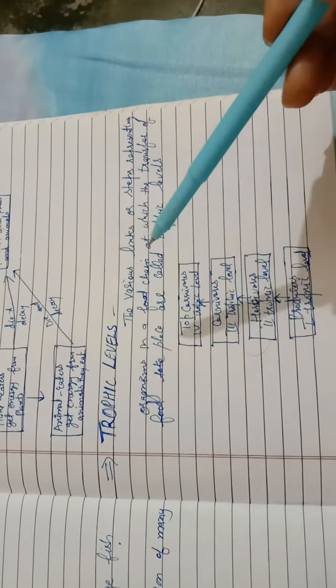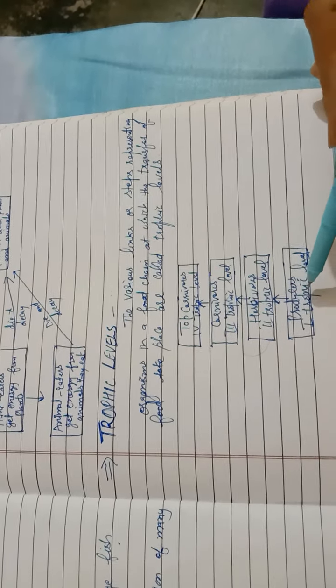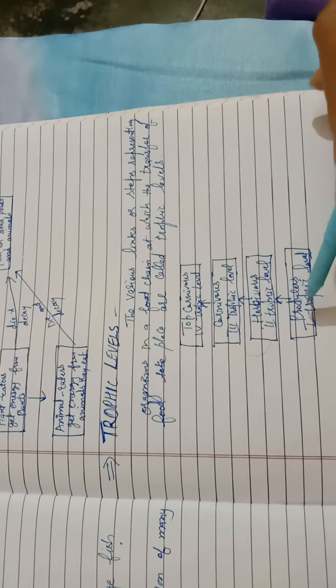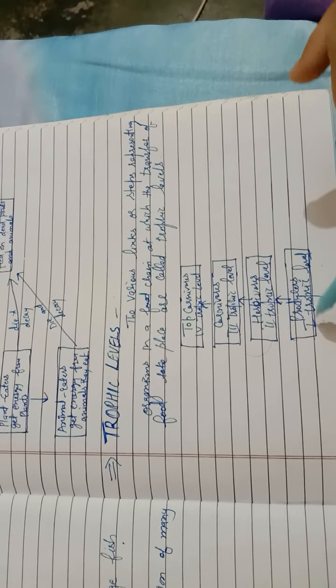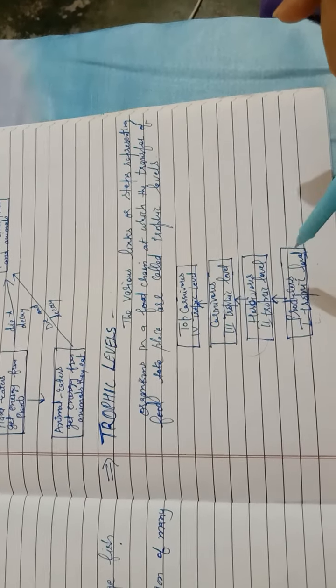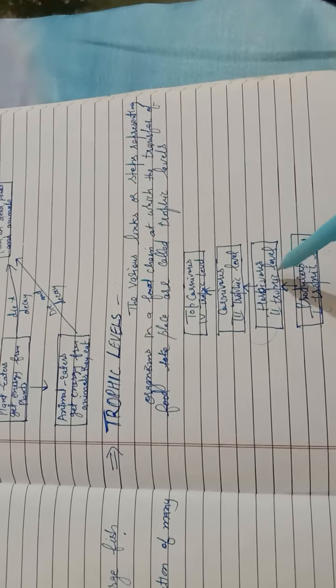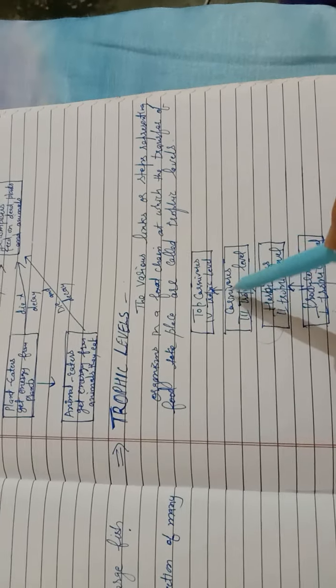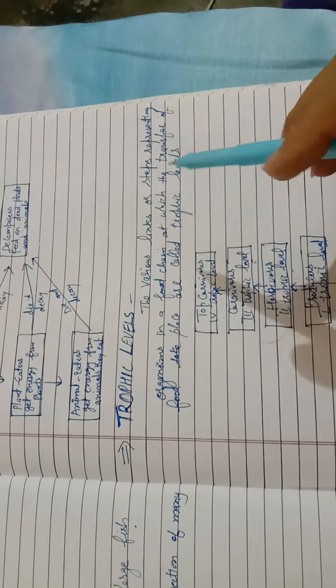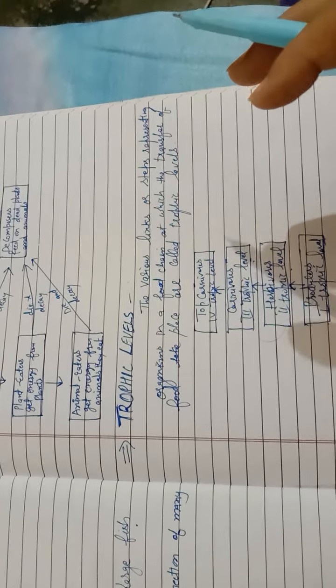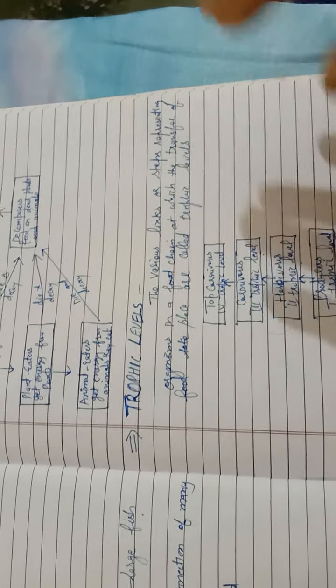These are called the trophic levels. The producers are at the base, and producers always make the first trophic level. The second level are the herbivores, the third are the carnivores, and the top carnivores are at the fourth trophic level. So they are the energy levels, and there is a flow of energy from one trophic level to another.